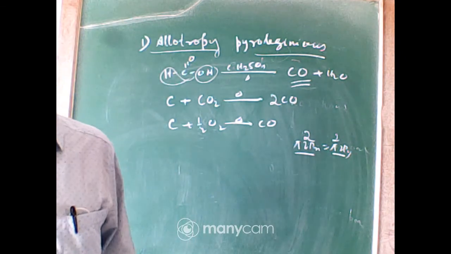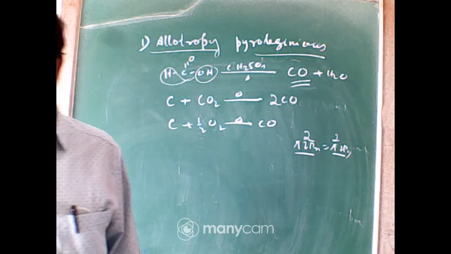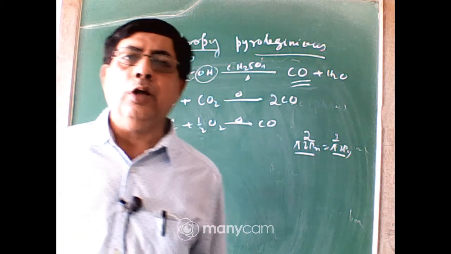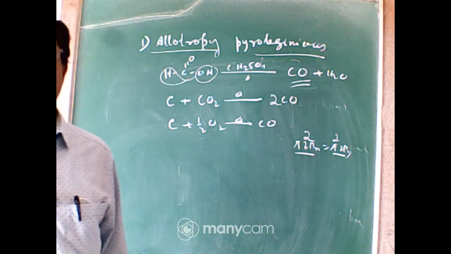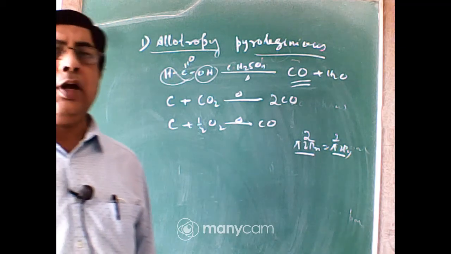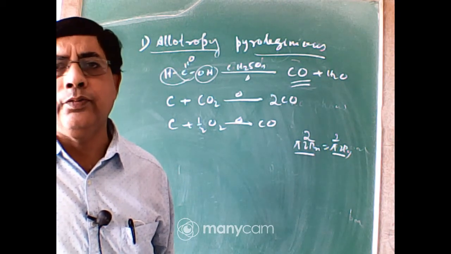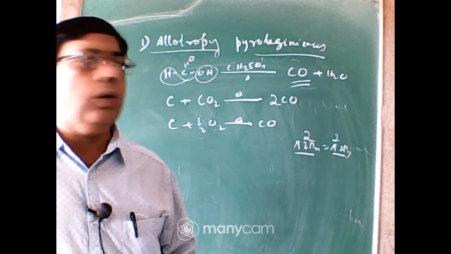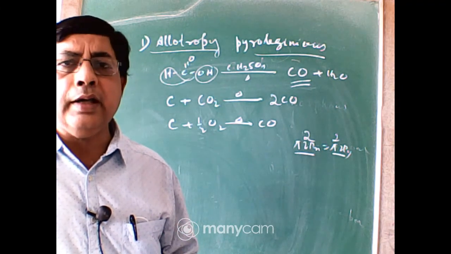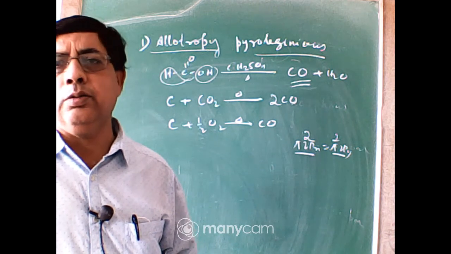Now carbon monoxide is a very poisonous gas, because when we inhale it, it combines with the hemoglobin of our blood to form a stable compound, carboxyhemoglobin. This carboxyhemoglobin is 200 times more stable than oxyhemoglobin.